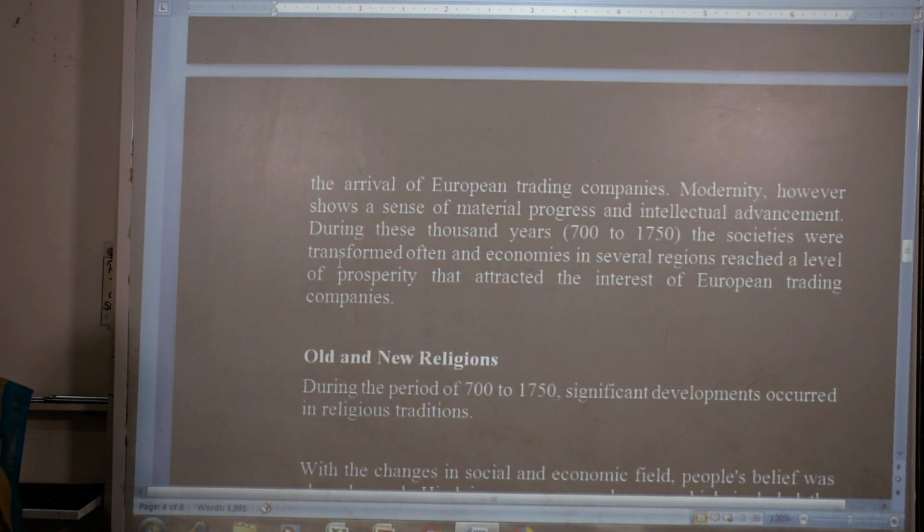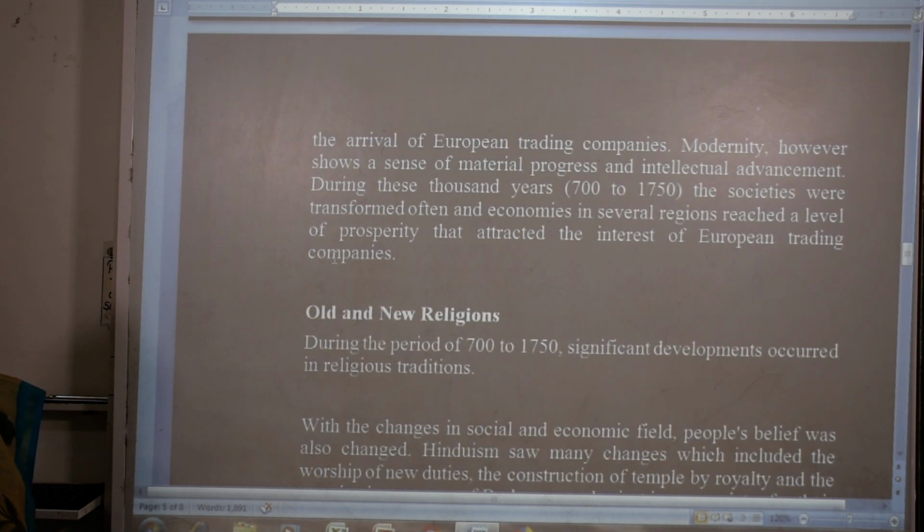And the arrival of empires, European traditions, morality, and prosperity attracted the interest of the people and of European trading companies.